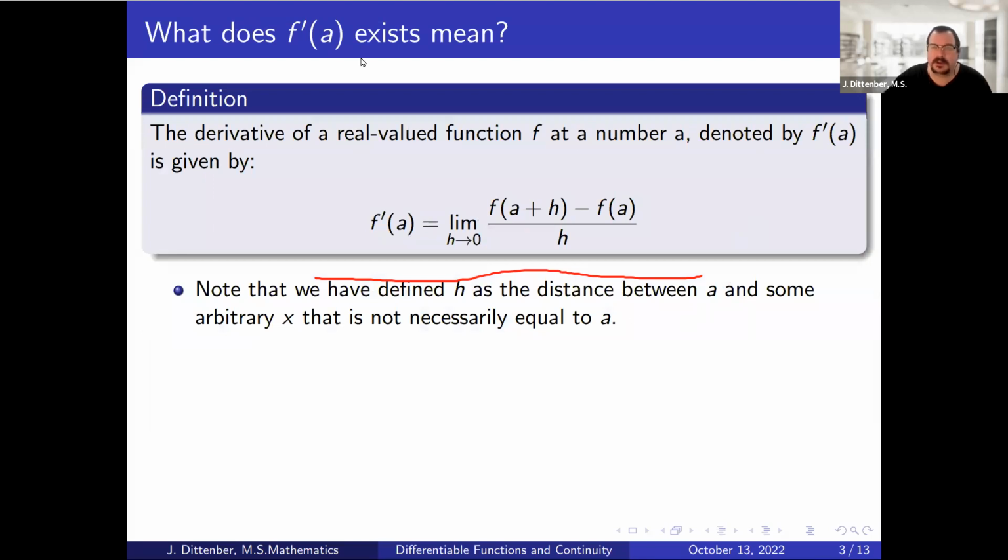If you remember from the limit definition of the derivative, f prime of A is this limit: the limit as h goes to 0 of f of A plus h minus f of A over h. Remember, this is the slope of the line tangent to our graph f at the point A.